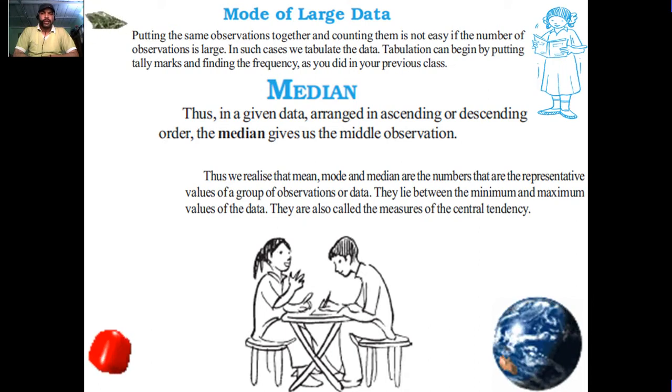Median. Thus, in the given data arranged in ascending or descending order, the median gives us the middle observation. Thus, we realize that mean, mode, and median are the numbers that are the representative value of the group of observations of data. They lie between the minimum and maximum value of the data. They are also called the measures of central tendency.